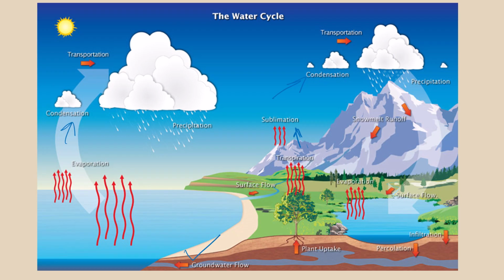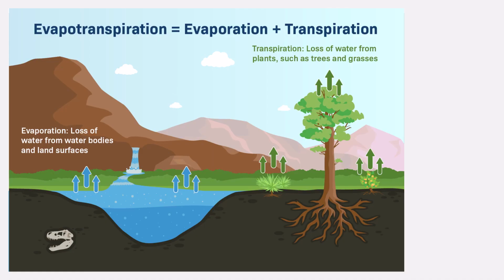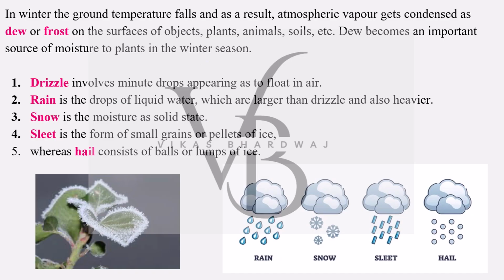Then again water is coming on the surface, and then infiltration, percolation, and this is whole. This is very, very important to understand in the context of how the whole system works. So evapotranspiration means evaporation plus transpiration. Transpiration is loss of water from plants such as trees and grasses, and evaporation is loss of water from water bodies. So together these two events, evapotranspiration is very, very important.